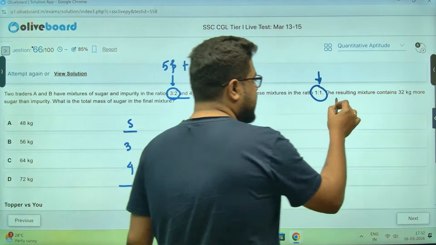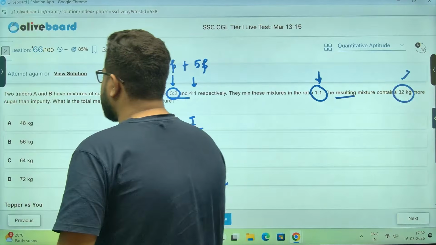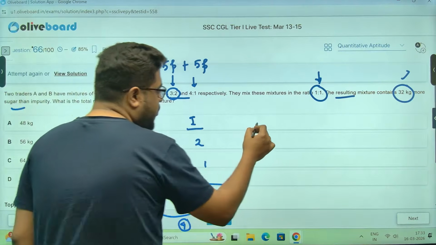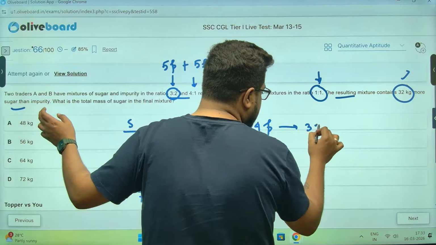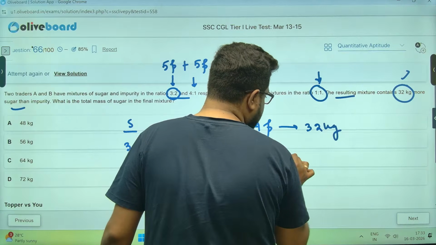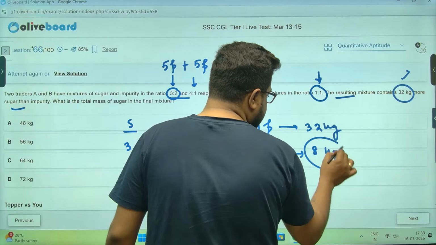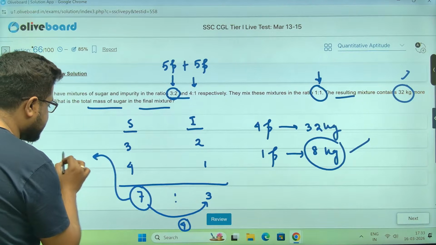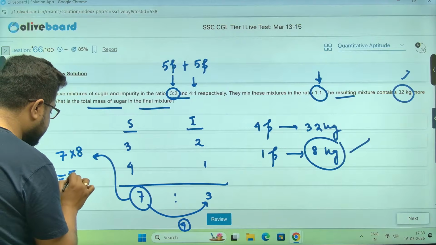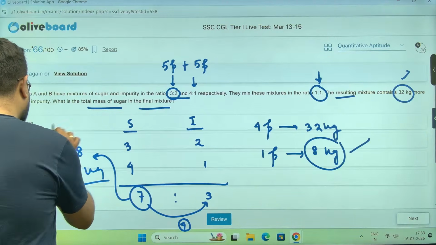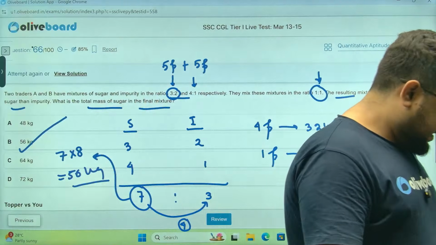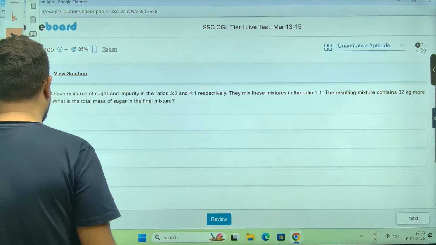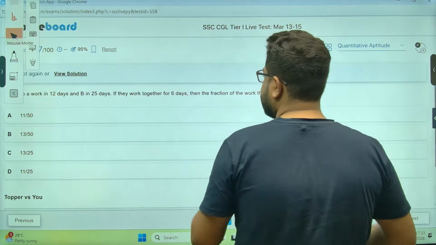Now they are asking the resulting mixture contains 32 kg more sugar than impurity. So that means sugar is 4 parts more. So this 4 parts more is equivalent to 32 kg more. So 1 part is equal to, sir, 4 eights are 32, 8 kg. They are asking total mass of sugar in the final mixture, which is 7 parts. So it will be 7 into 8, which is 56 kg, sir. Option number B, sir. Done and dusted. Clear, everybody? Chalo. Next one, please.